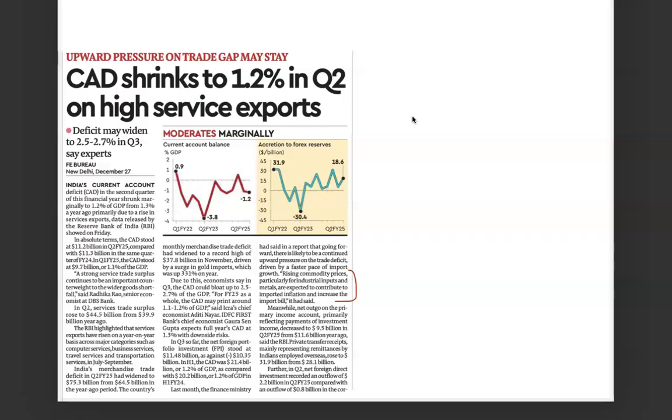So there India has always enjoyed a surplus. That has been one of the main reasons why we are seeing shrinkage in the current account deficit. And it is believed that in the upcoming times, the future expectation is that it might increase to even 2.5% of the GDP because of challenges related to rising commodity prices, the food inflation, weakening of the rupee, which is the depreciation of the rupee, which leads to imported inflation, and also rising raw material prices, particularly for industrial inputs and metals.